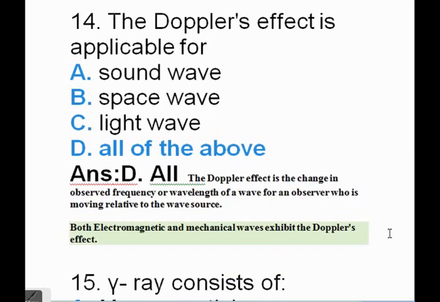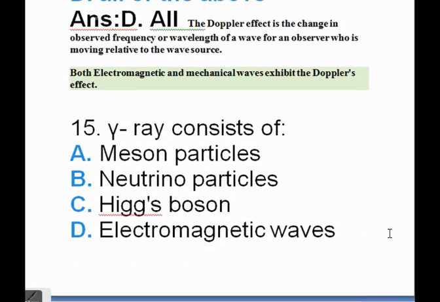Gamma ray consists of A. meson particles, B. neutrino particles, C. Higgs boson, D. electromagnetic waves. So its correct answer is electromagnetic waves.